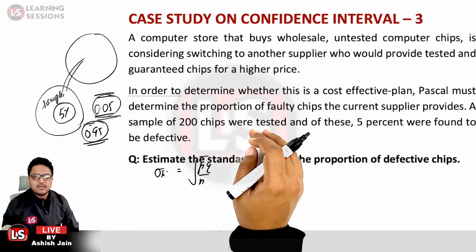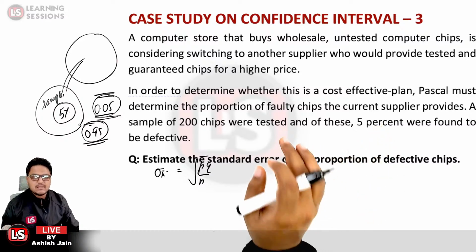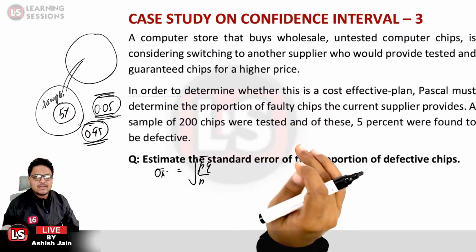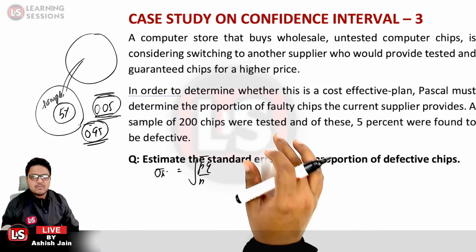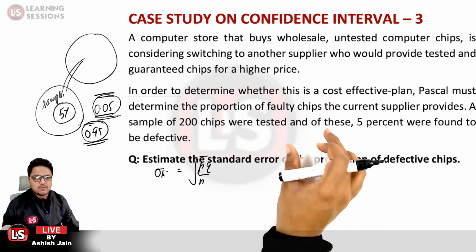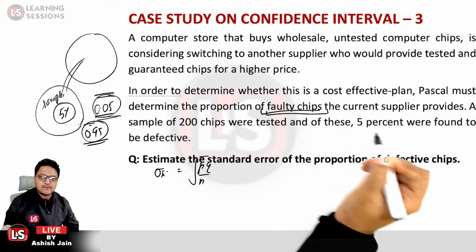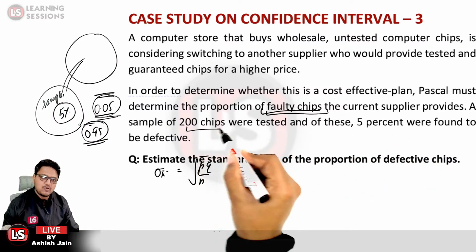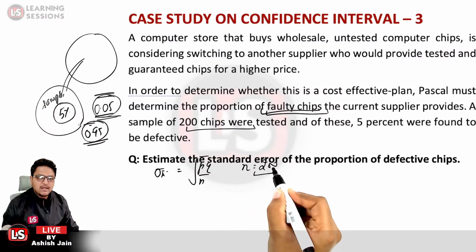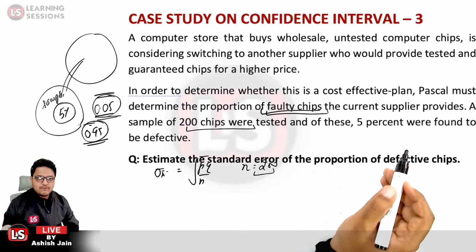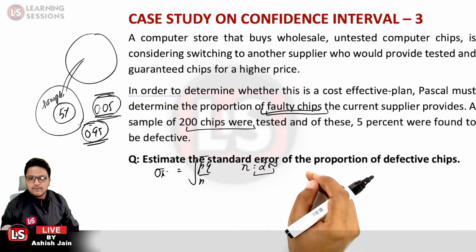Over here we are provided with a question which says: a computer store that buys wholesale untested computer chips is considering switching to another supplier who would provide tested and guaranteed chips for a higher price. In order to determine whether this is a cost-effective plan, Pascal must determine the proportion of faulty chips the current supplier provides. So the faulty chips are a success for us. A sample of 200 chips were tested, so n is given to be 200. Out of these, 5% were found to be defective.